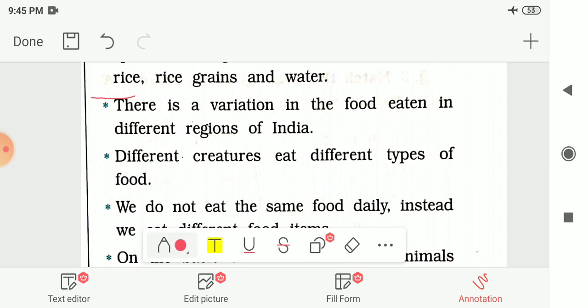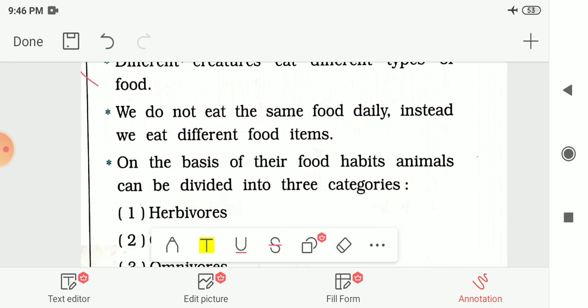Then after, there is a variation in the food eaten in different regions of India. So we are seeing the diversity in the food that people are taking in the different regions of our country. Different creatures eat different types of food, and different animals also eat different kinds of foods.